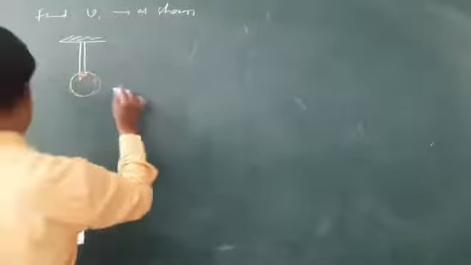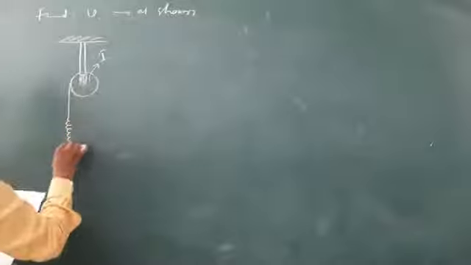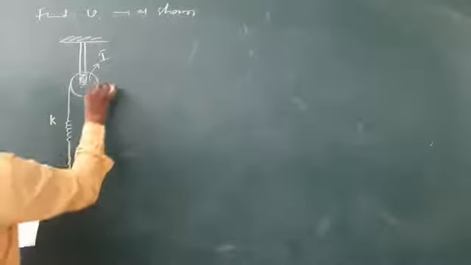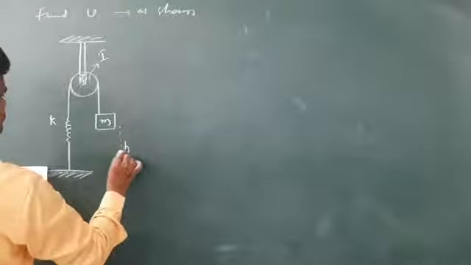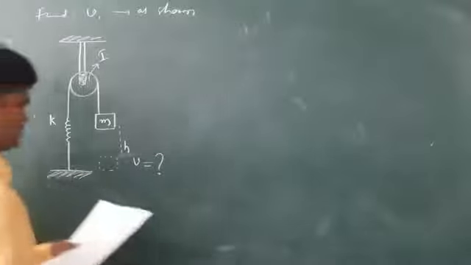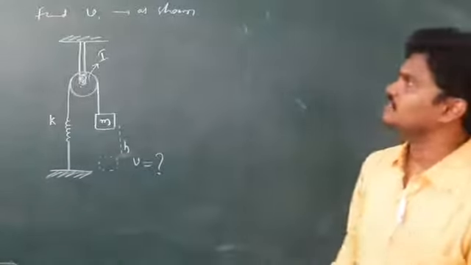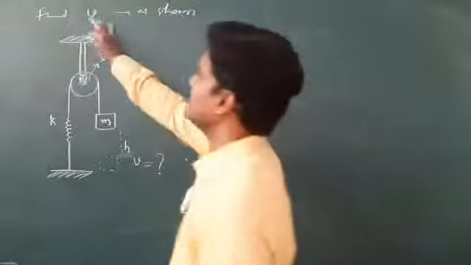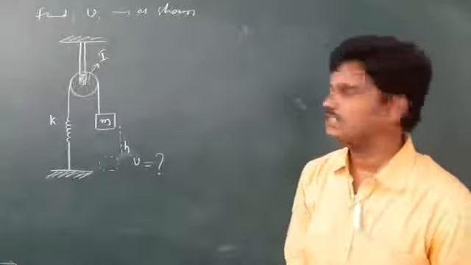The moment of inertia of this pulley about this axis is I, and R is the radius. One side is connected to a spring of spring constant K. This is mass M, and here it is fixed. If it moves a distance h, then what is v? This is the question. Again, the target is v. To find linear speed or angular speed, we need to use the law of conservation of energy.